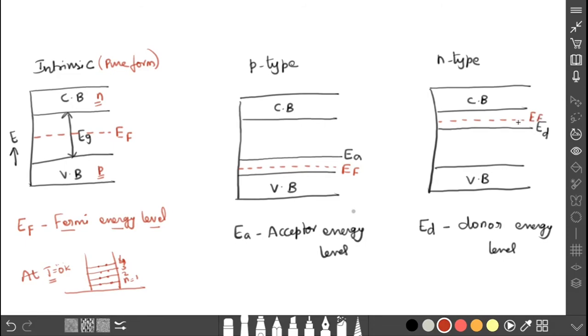So this will be the energy level diagram for intrinsic, P-type and then N-type semiconductor. What we have to understand is, in case of the intrinsic semiconductor, the Fermi energy level lies between the valency band and the conduction band. But in case of P-type, it lies in between the valency band and the acceptor energy level. In case of N-type, the Fermi energy level lies in between the conduction band and the donor energy level.